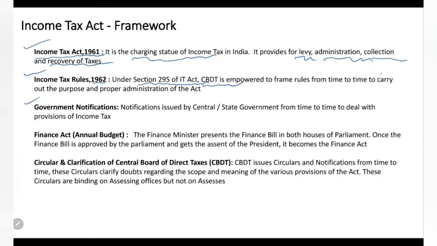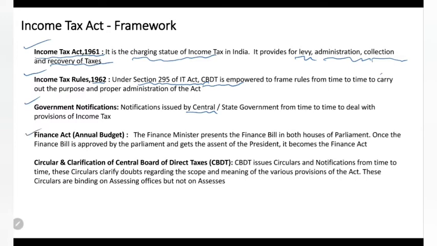Okay, and next, government notification. From time to time, the central government and state government will be issuing notifications related to income tax. Generally, for income tax, they are issued by the central government in India.